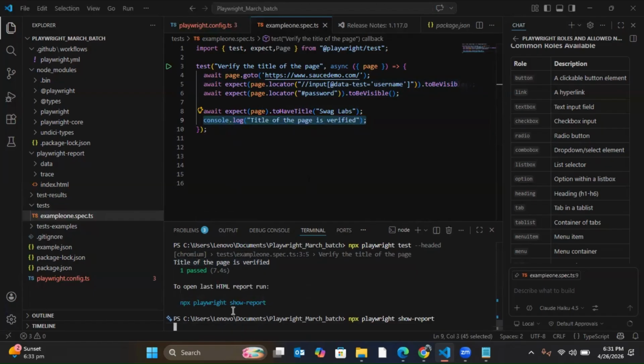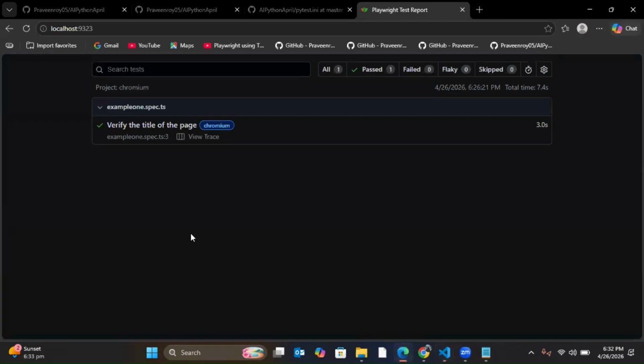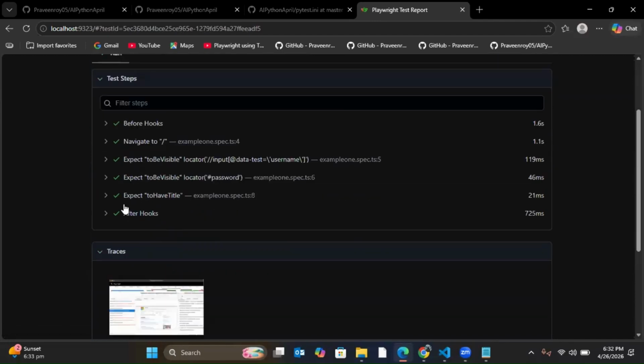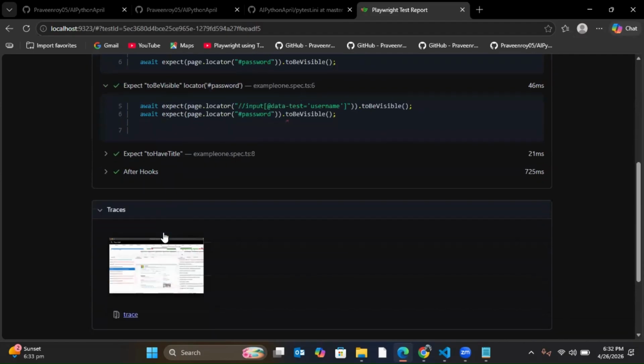You open this, then it will show you the report. There you can see everything which is passed, which is failed. See, here it is showing a tick, green tick means the whole test is passed. If you open that, then it will show for each step. If one of the steps is failed, then it will show a red cross. Passed means it is showing a tick, which means this particular line passed.